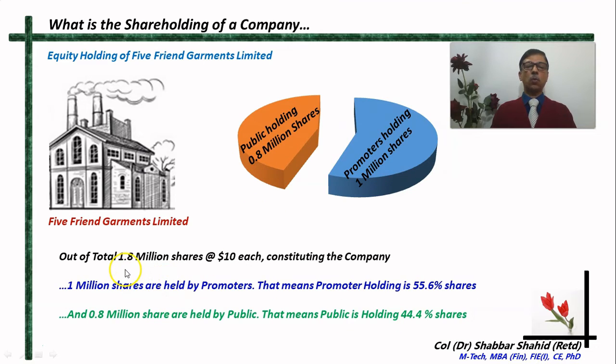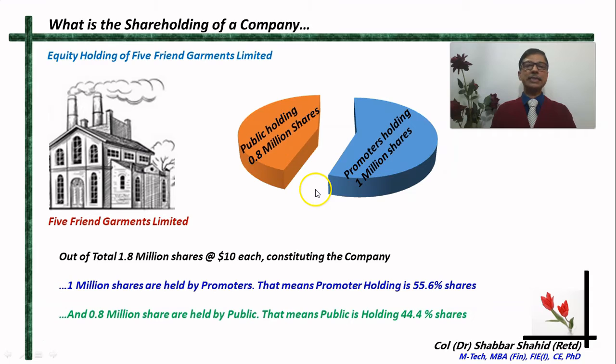Out of the total 1.8 million shares of face value $10 each, 1 million are held by the promoters. That means the promoters are holding 55.6% of the shares. They have a majority shareholding. And the public have 44.4% of the shares.